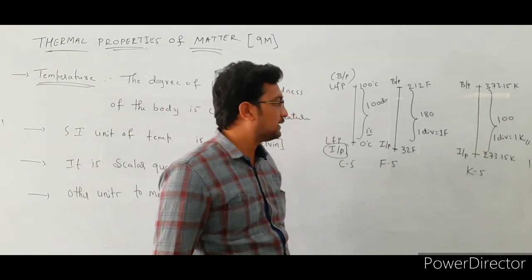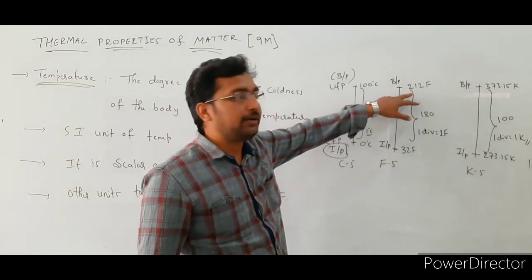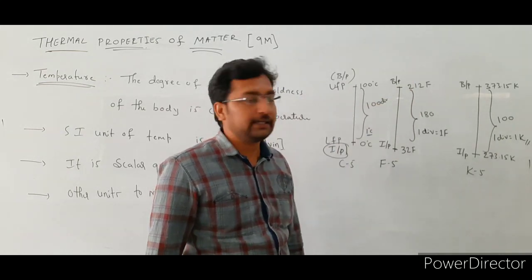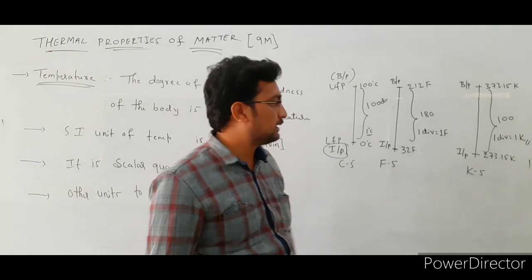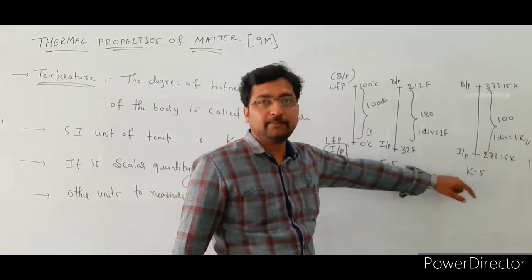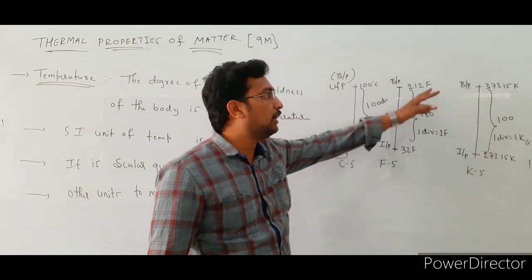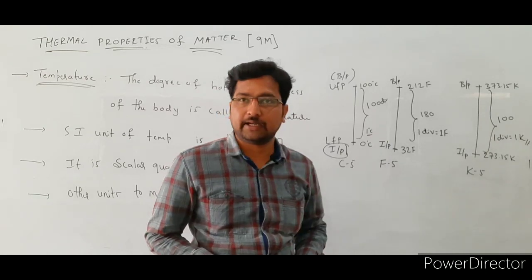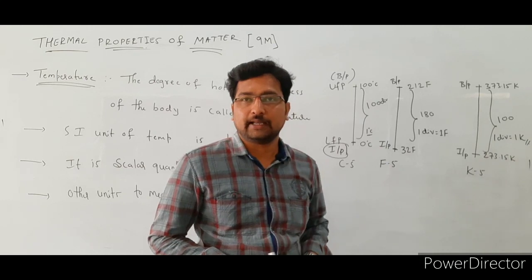Similarly, in the Fahrenheit scale, the lower fixed point or the ice point of water is 32 Fahrenheit, the boiling point is 212, and in between there are 180 divisions, and one division is equal to 1 Fahrenheit. And the last one is the Kelvin scale. In the Kelvin scale, the lower fixed point or the ice point is 273.15, the boiling point is 373.15, and in between there are 100 divisions. So each division value on the Kelvin scale is 1 Kelvin.